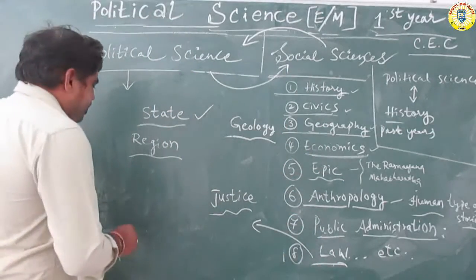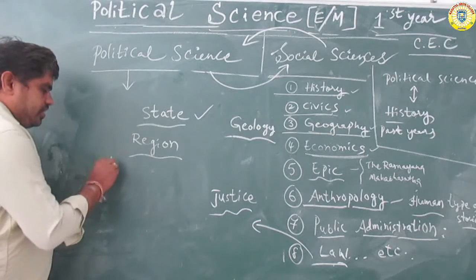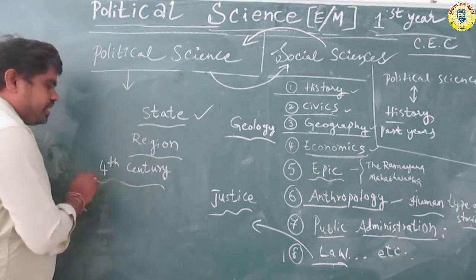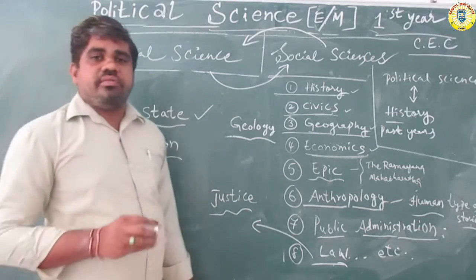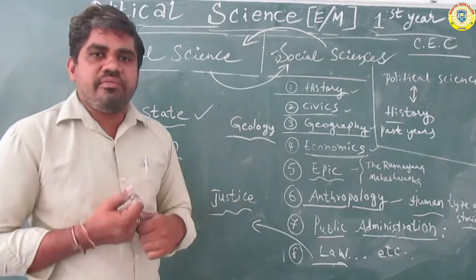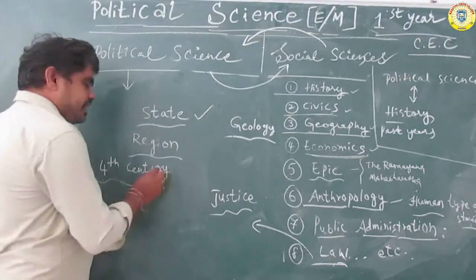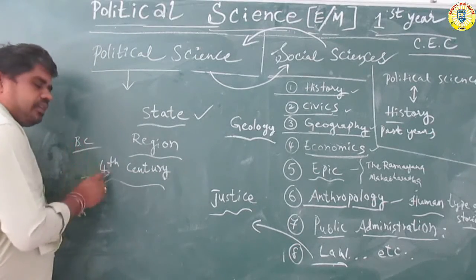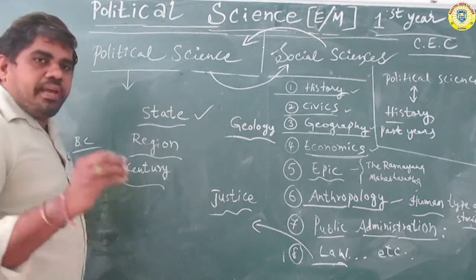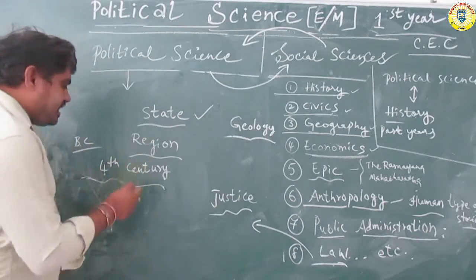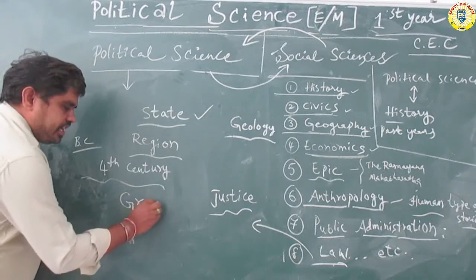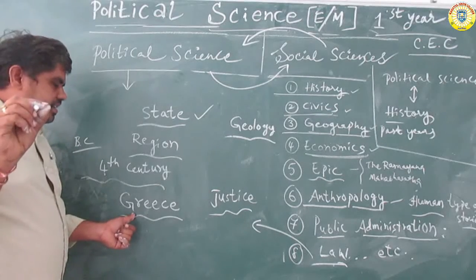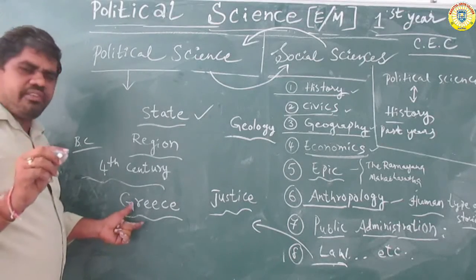Next, in the 4th century BC, before Christ, political science first started. In the 4th century, mainly the Greek scientists. This country, Greece, is a very small country of South Europe.